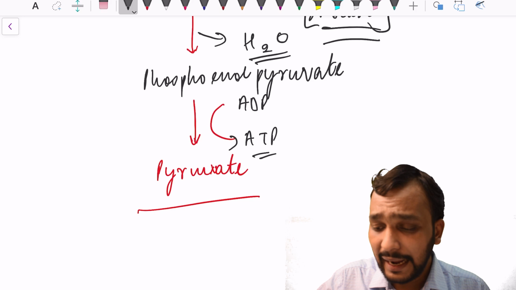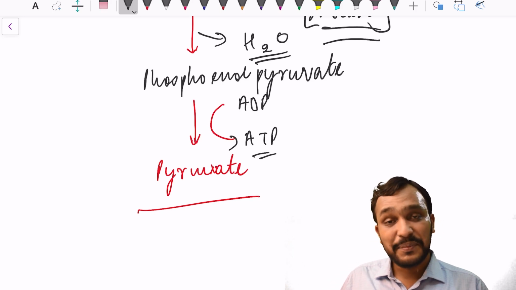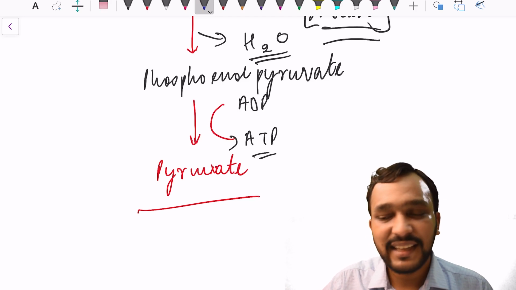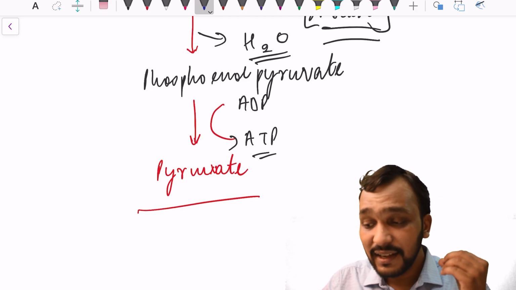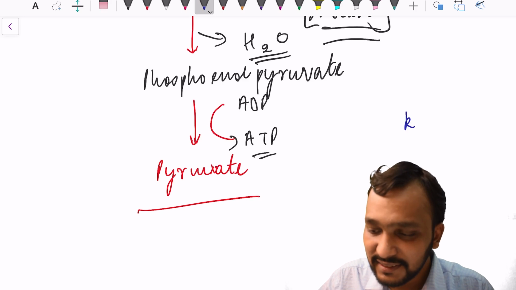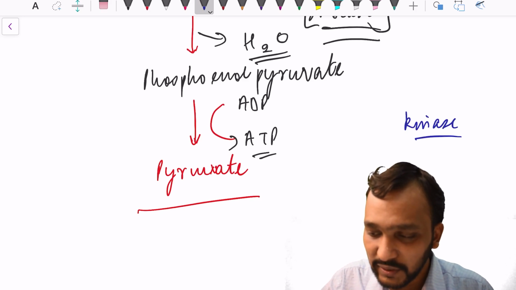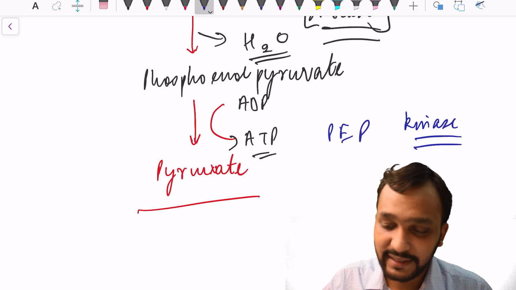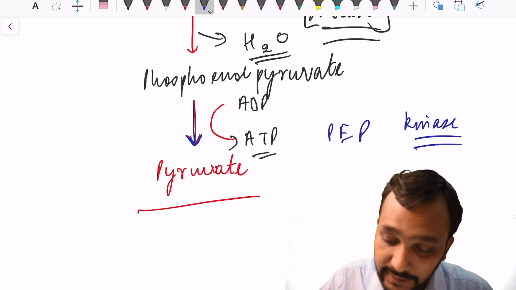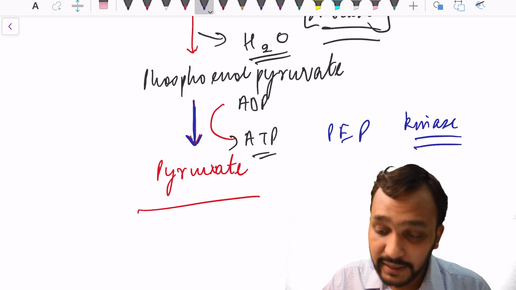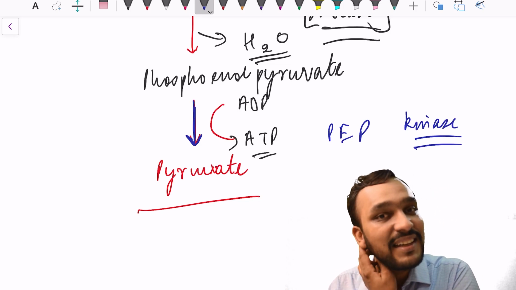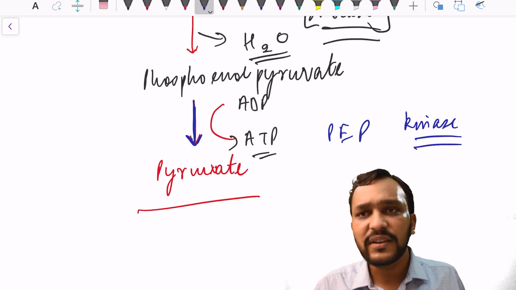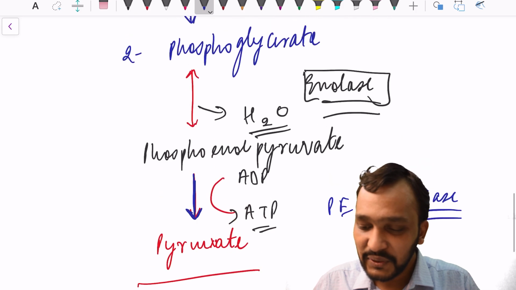Since ATP is being formed, can you tell me the name of the enzyme that will catalyze this reaction? The enzyme will be a kinase, so it will be pyruvate kinase. Remember guys, this is also an irreversible step in glycolysis.